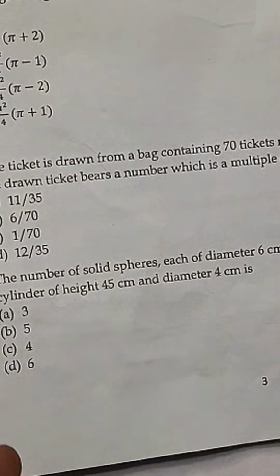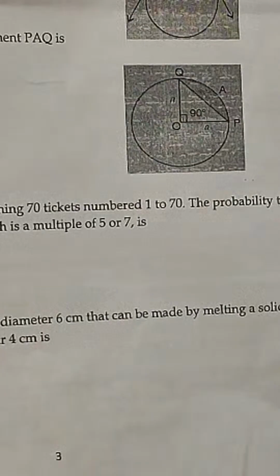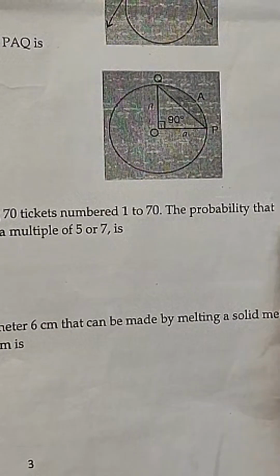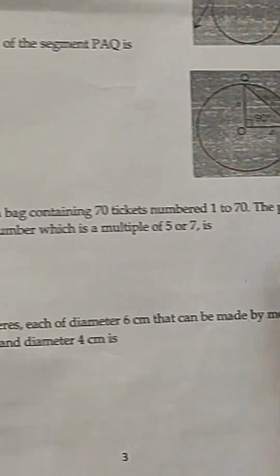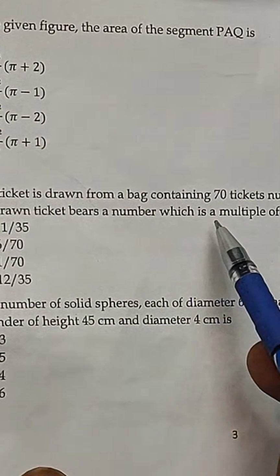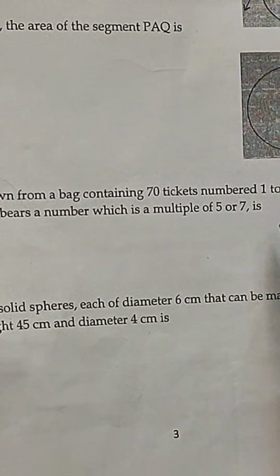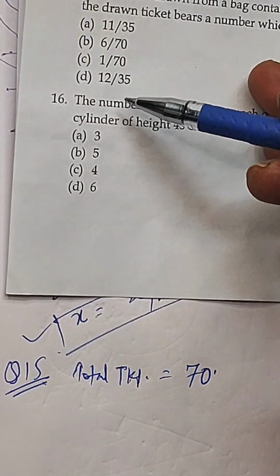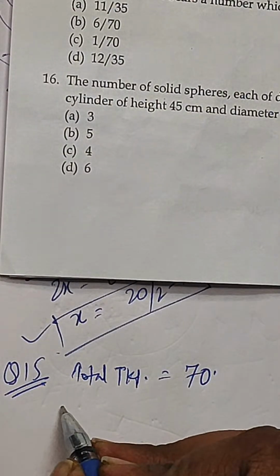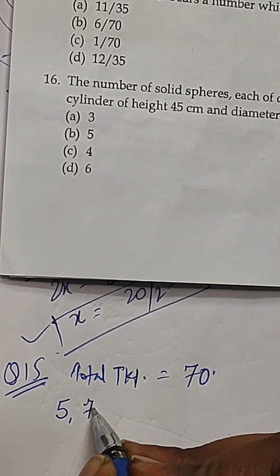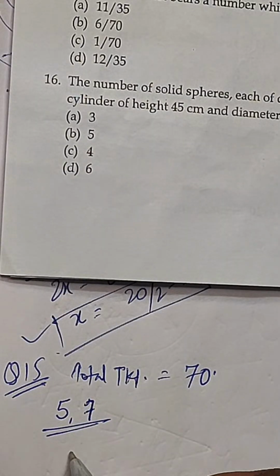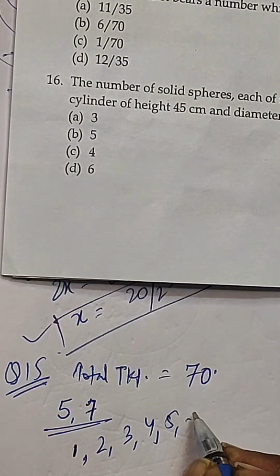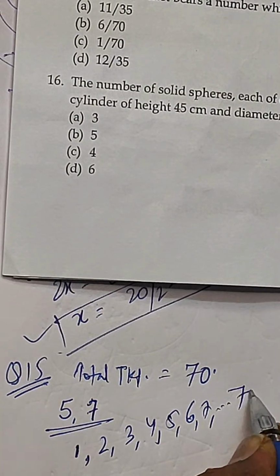You can also see in the question that these tickets are numbered 1 to 70. We need to find the probability that the drawn ticket bears a number which is a multiple of 5 or 7, and we have 4 options. So the tickets are numbered 1, 2, 3, 4, 5, 6, 7, dot dot dot till 70.